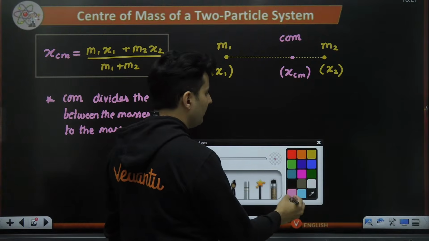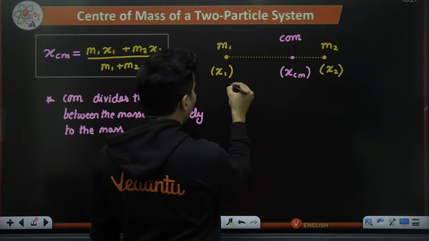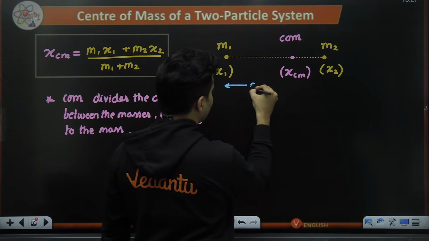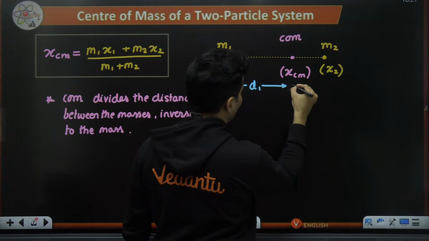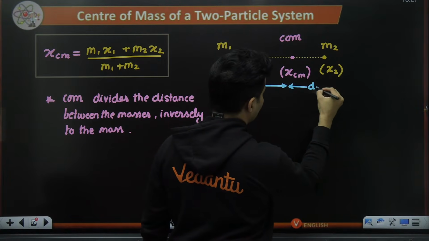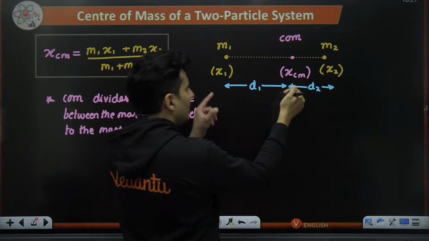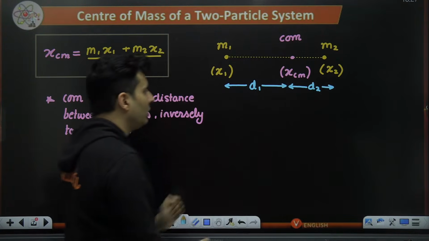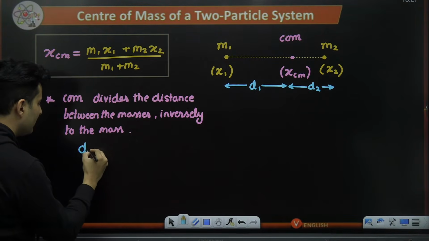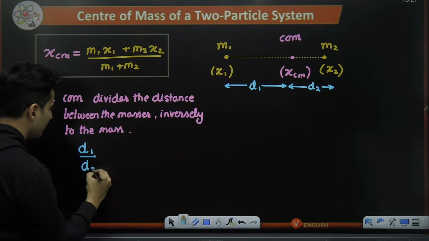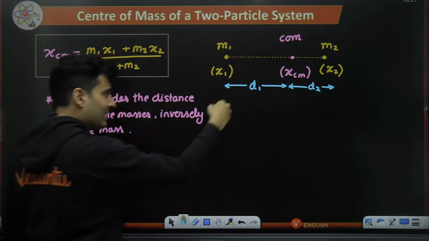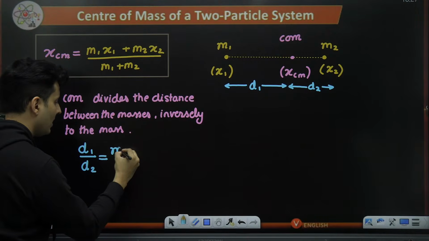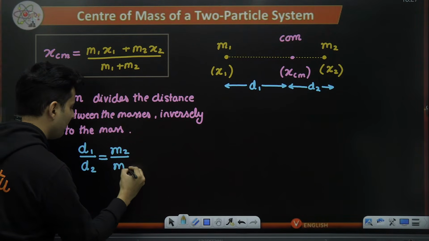Say for example, I will take this particular distance as d1. I will take this particular distance as d2. This entire distance is now divided into two distances, d1 and d2. Guess what? This d1 and this d2 will be inversely related to the masses, meaning this will be M2 and this will be M1.